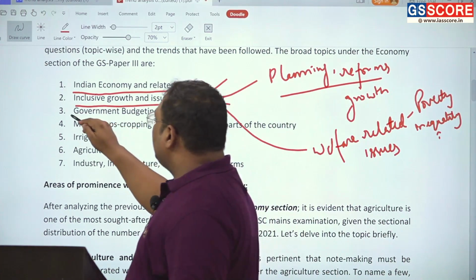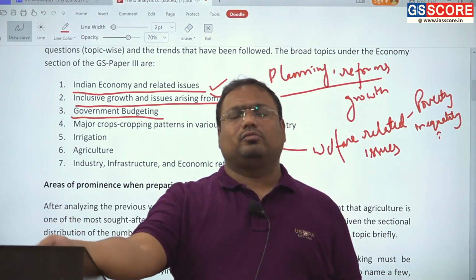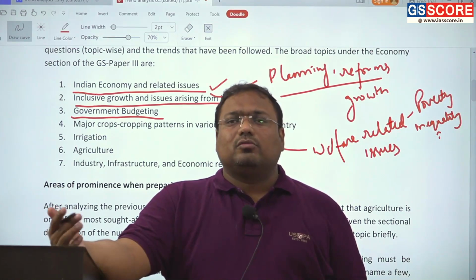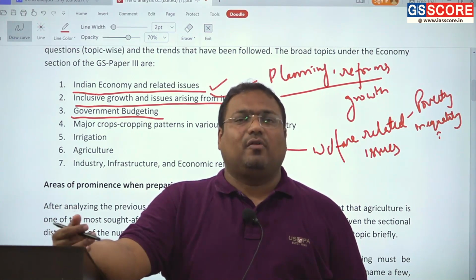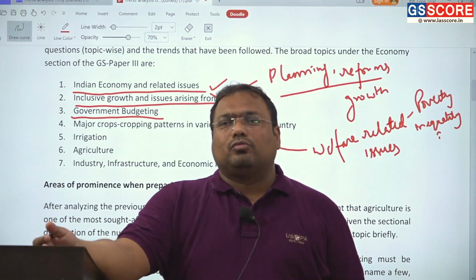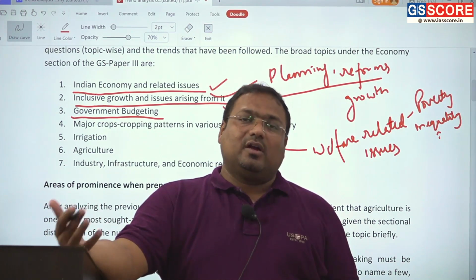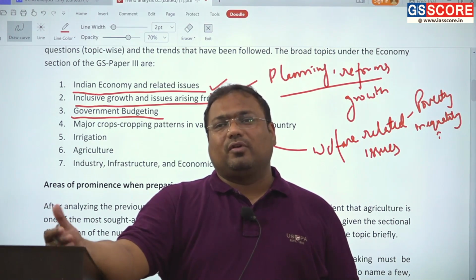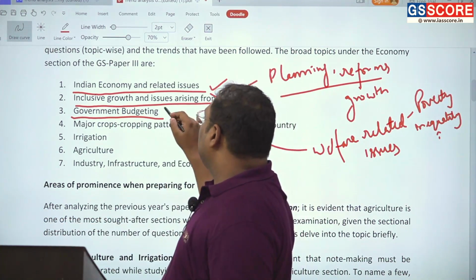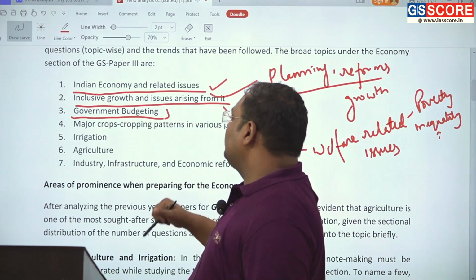And then government budgeting, which includes the important topics of course, as budget is mentioned. It includes taxation, tax reforms, topics such as GST. It includes the expenditure aspects, so questions on subsidies. It also includes questions regarding, for example, performance in education and health. So that is part of government budgeting, and that is a major section.